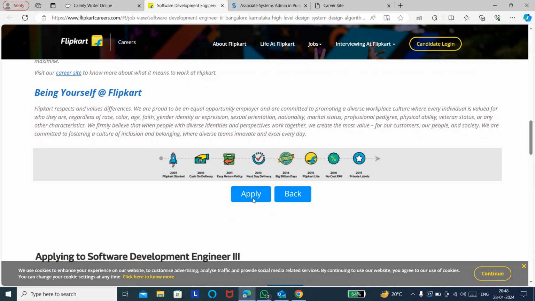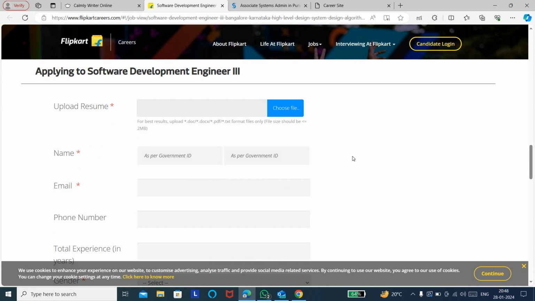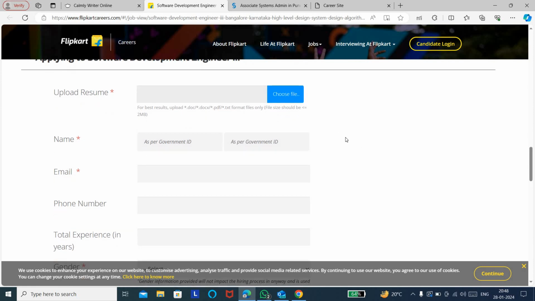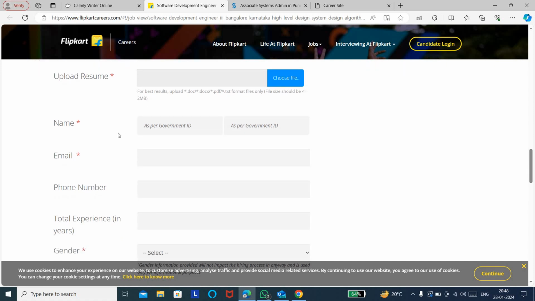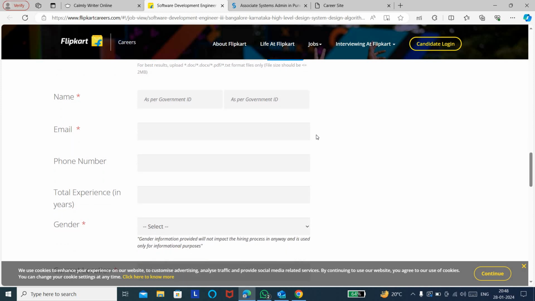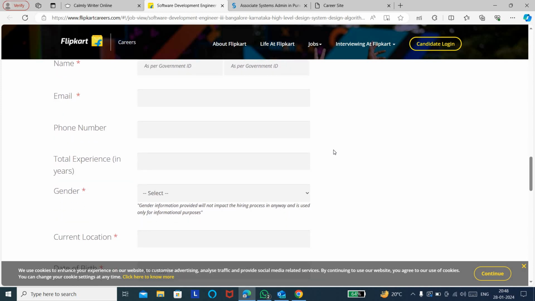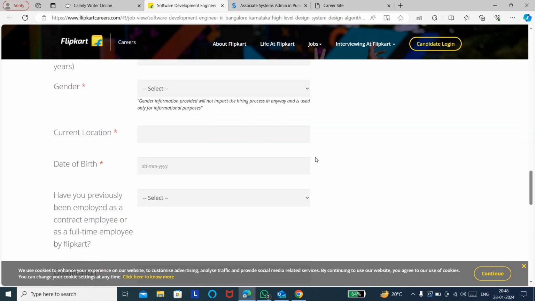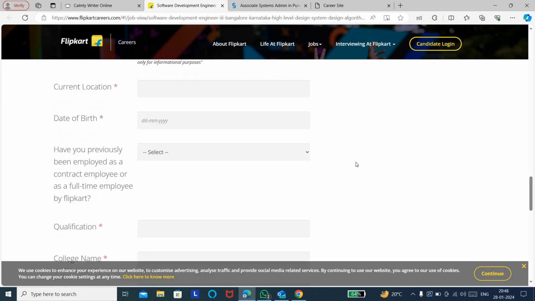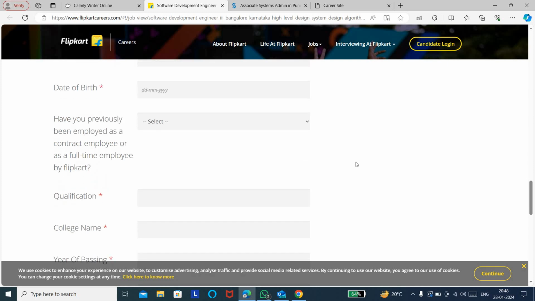To apply, you can just click on apply now, and the first step is you need to upload your updated resume. Later you need to enter your name and address, which should be as per your government ID, that is Aadhaar card, and then your email address, phone number, total years of experience, current location and date of birth. And if you have previously been employed in Flipkart, you can mention that.